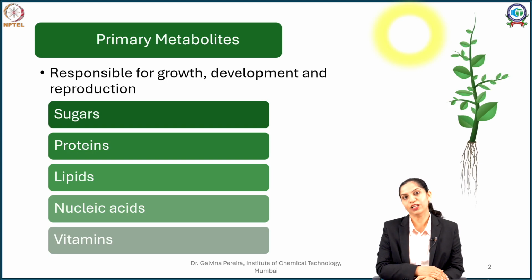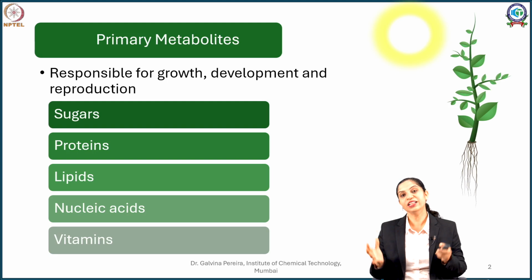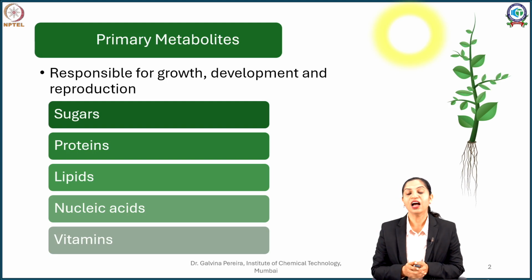So from sugar pathways we will get our proteins, we will get our lipids. The plant genetic material is very vital, so we have our nucleic acids and also vitamins which are cofactors to numerous biosynthetic processes. So all these compounds put together are called primary metabolites.